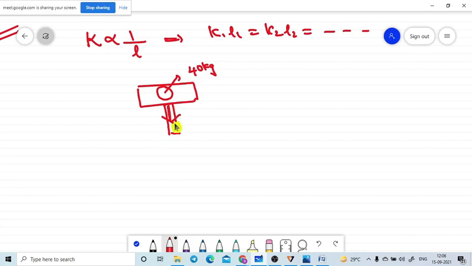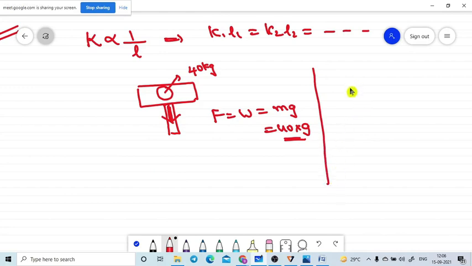Here is the one-leg table. What is the force experienced on the leg? That force is nothing but the weight of the body, which is equal to mg, that is 40 kg into g. If we take g equal to 10, then 400 Newton force will be experienced. Now this is a single-leg table. But what if I take a two-leg table, with one leg here and another leg here, and I keep the force here?